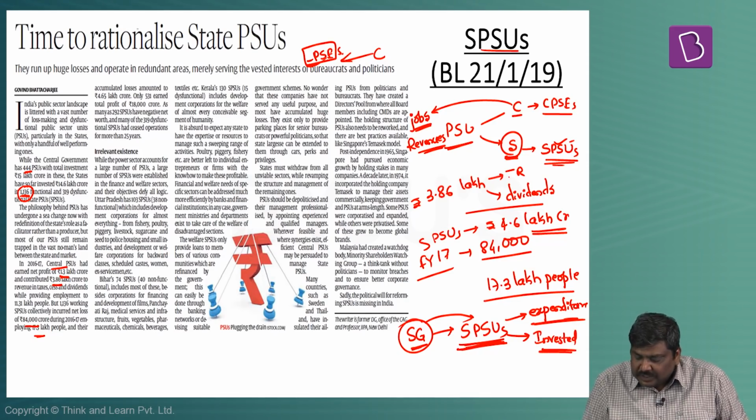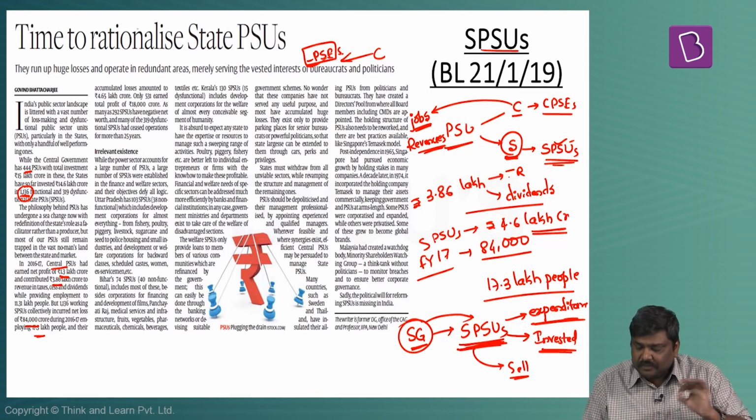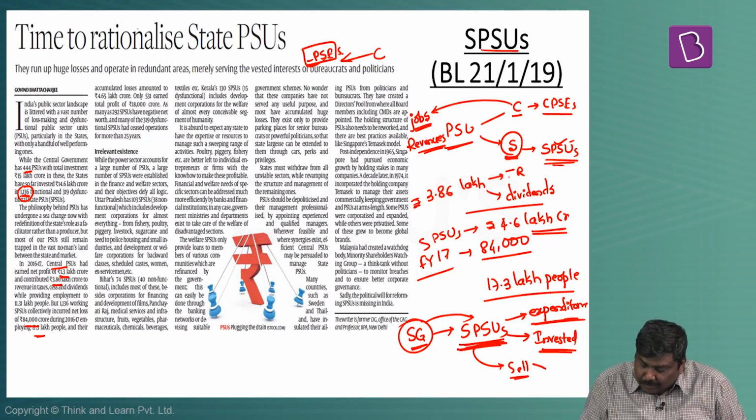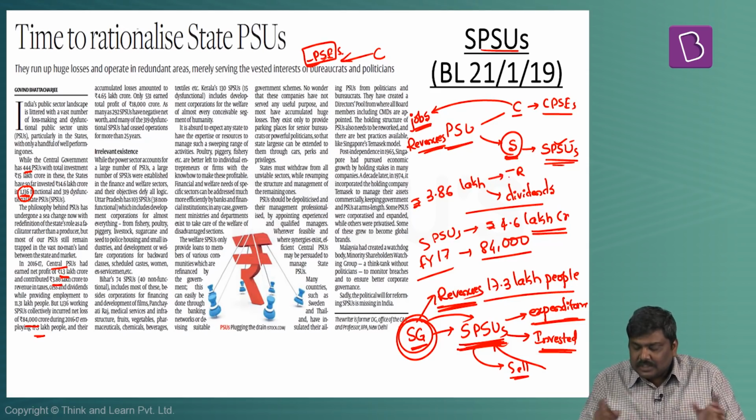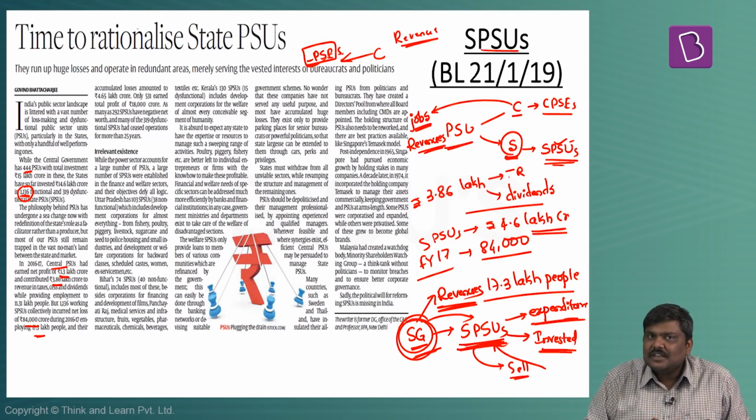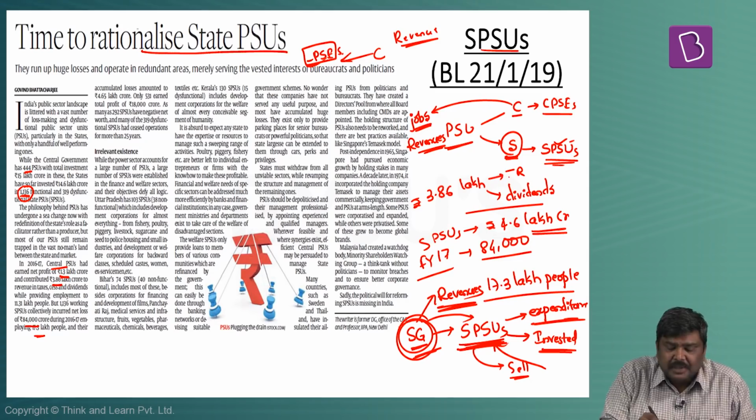Third, if this particular SPSU is unable to compete, shut it down or sell it off to the private sector. And when a private sector investor or company buys this PSU, again the state government will generate revenues. So it's a win-win situation for all the stakeholders present in this system. And that is the precise reason this article makes a compelling argument to rationalize the state PSUs.